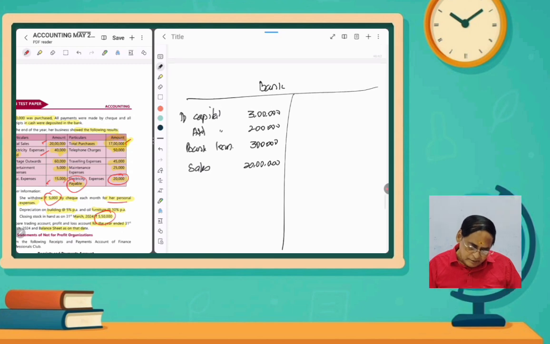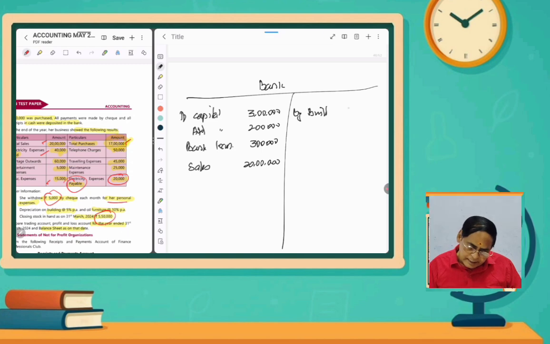Apart from that, we had constructed one building. So on building, how much did we spend? On building, 6 lakhs we spent. Furniture, how much did we spend? Furniture 10,000. And then bank loan repaid.